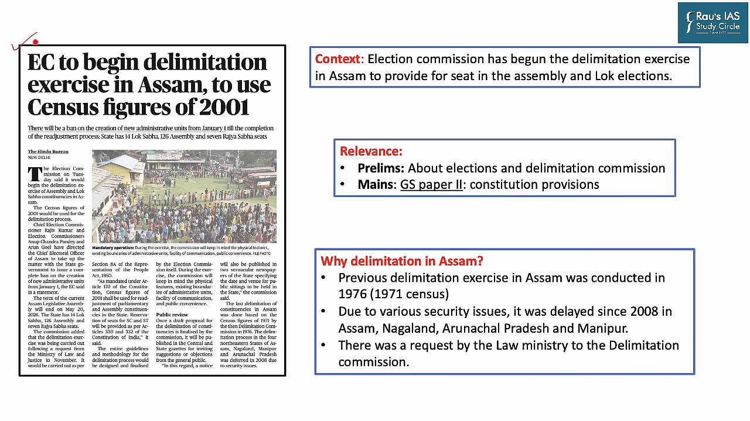This article of the Hindu newspaper appeared on page 1 and talks about the ongoing delimitation exercise in the state of Assam. The Election Commission, under the Delimitation Act, has begun the delimitation exercise in the state of Assam for the upcoming elections. This delimitation exercise is going to provide the provision of seats and their exact geographical locations in the Assembly and the Lok Sabha elections from the state.